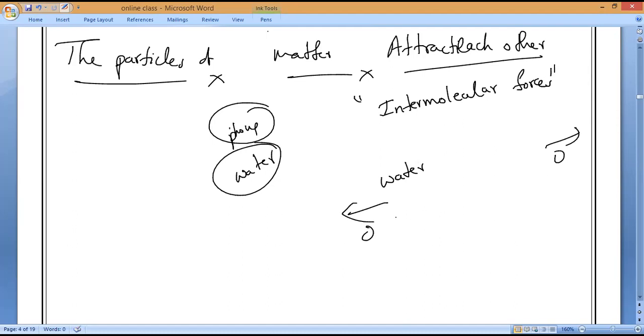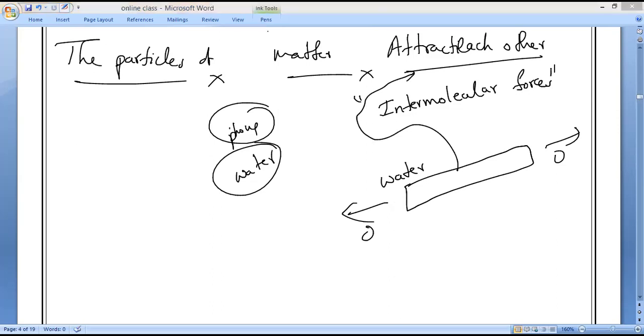Why, guys? Water also, phone also, everything. Because some invisible forces are holding them together. That invisible force, what do we call it, guys? Yeah, intermolecular forces. Clear?